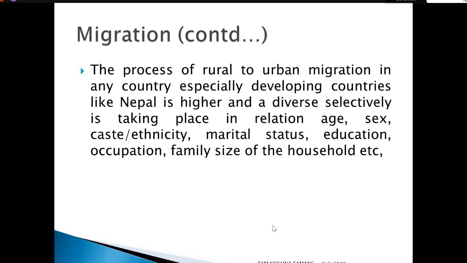Different occupational individuals, that means those in government, non-government, and social service, migrate more than other individuals. Family size: if the family size is large, members of that family are also more likely to migrate than those from a low-size family or household.